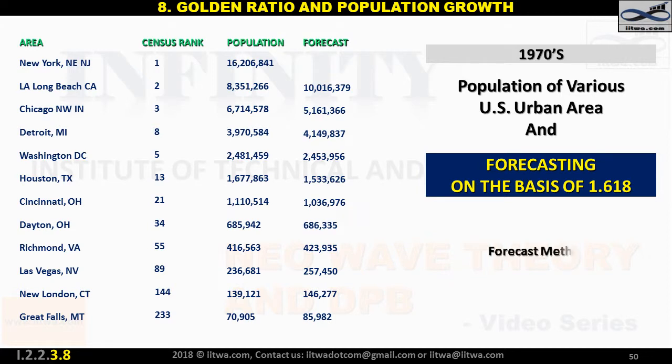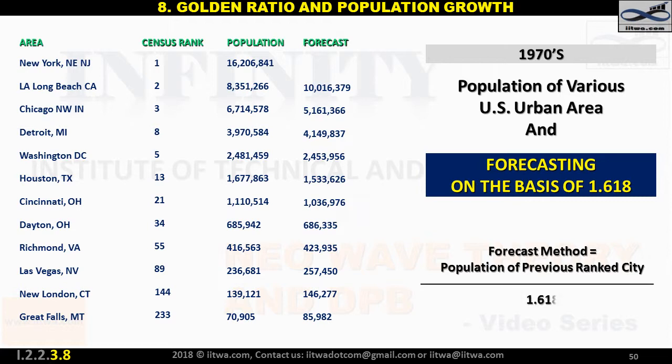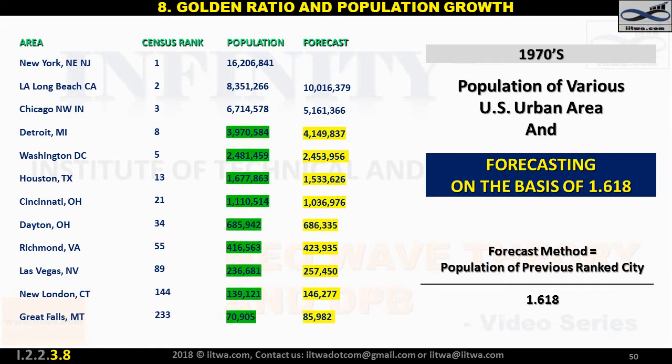That is, the population of the previous ranked city is divided by the golden ratio of 1.618, and see the result. You will find the forecast of population is very close to the actual population, except in very few cases. So, with this example, we can say the Fibonacci sequence can be seen in population growth.